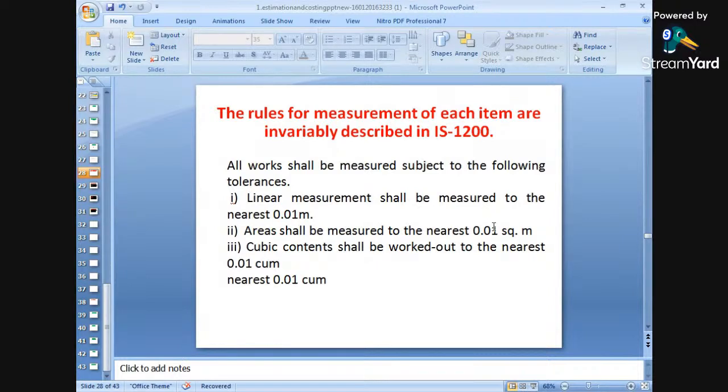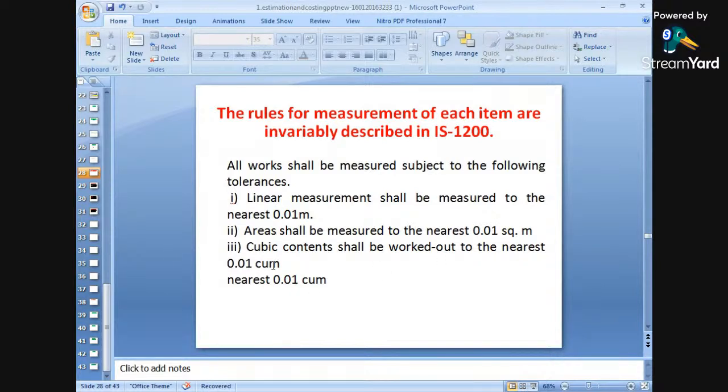That means linear measurements are to be accurate up to a certain extent. What is the extent of accuracy for a linear measurement? That is measured in one dimension, in running meters. So it is to be measured to the nearest 0.01 meters.